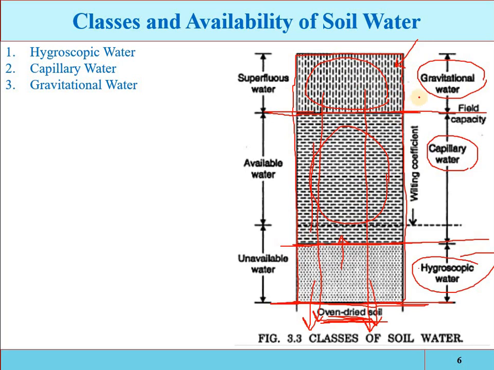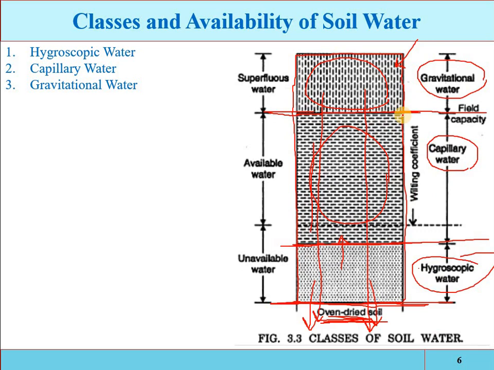Also we can say that gravitational water is that amount of water which cannot be retained in the pore space of the soil, the water which can be drained out with the gravitational forces. Capillary water and hygroscopic water, these two types of water cannot be drained out by the gravitational forces.